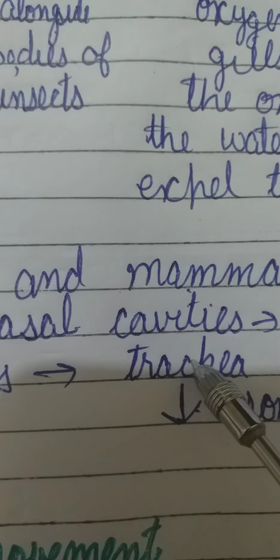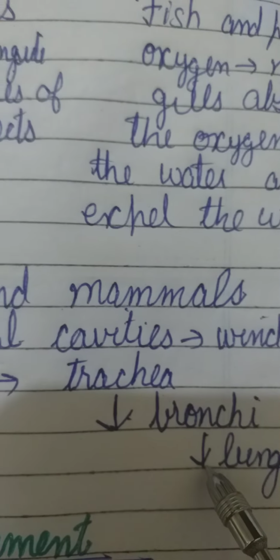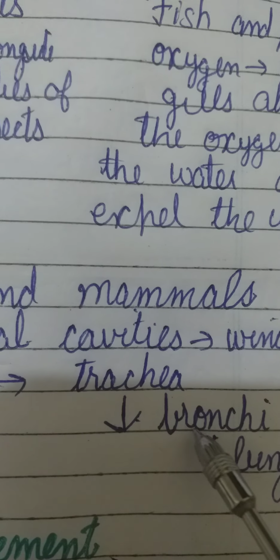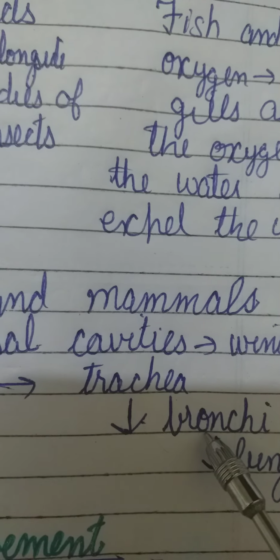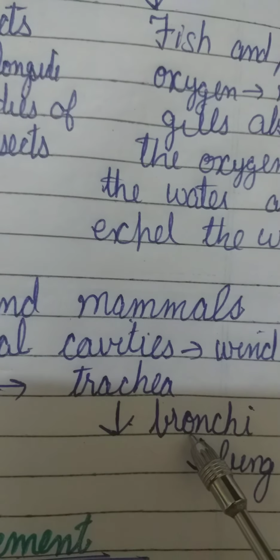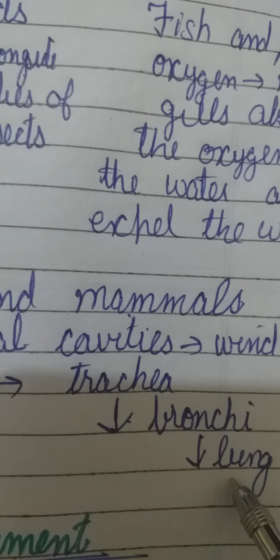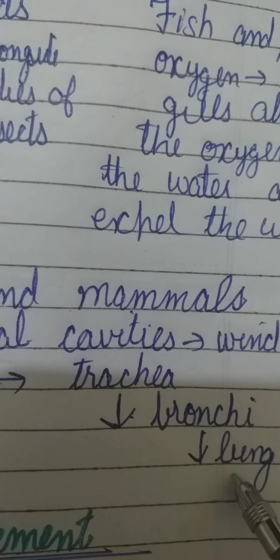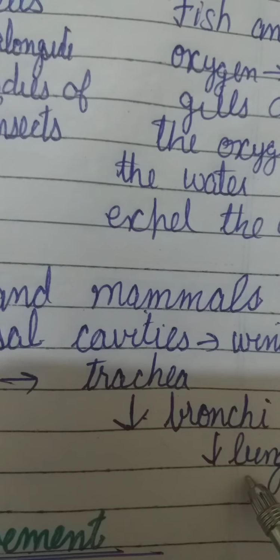and then the trachea enters each of the lungs, and when the trachea enters the lungs, it subdivides into two parts, and that is called bronchi. And inside the lungs, the bronchi further divide into many parts, and those are called bronchioles.